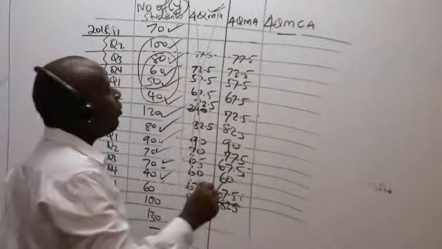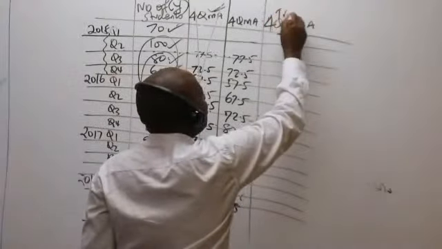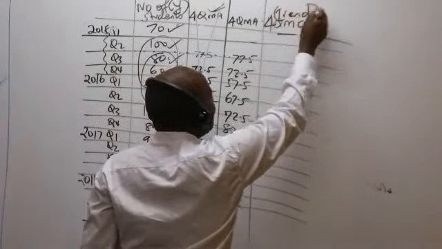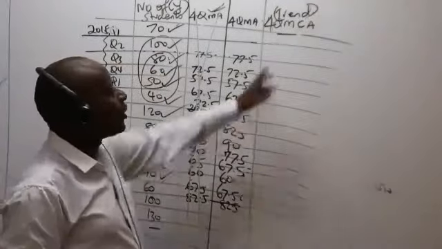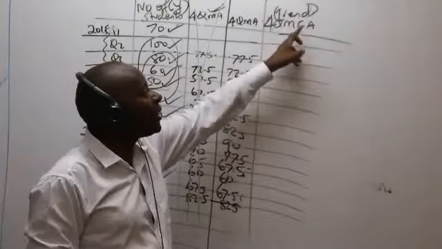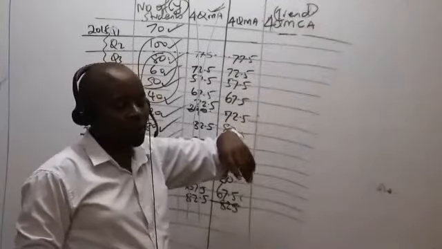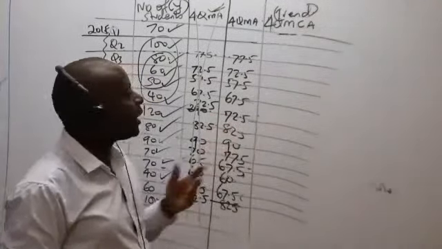This 4-quarter moving centered average now will be our trend. Please write this in full: 4-quarter moving centered average.